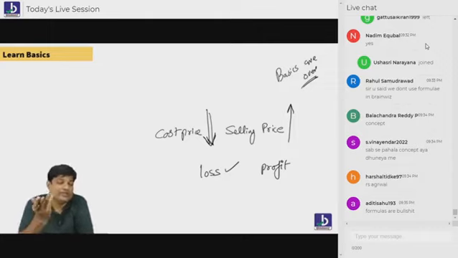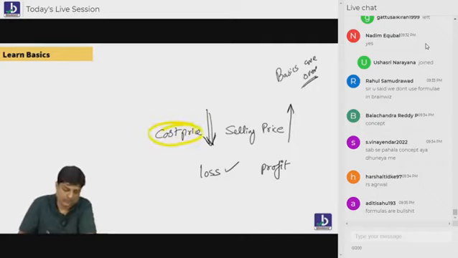Following, everybody? Good. 90% we won't use any formula. Try to understand that. Now, there are two things. One is cost price, one is selling price.